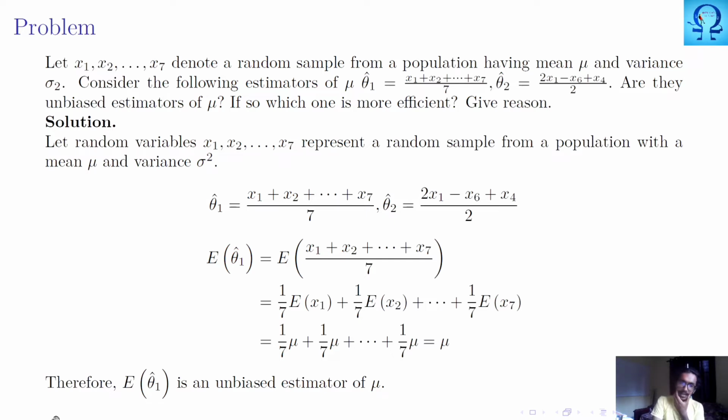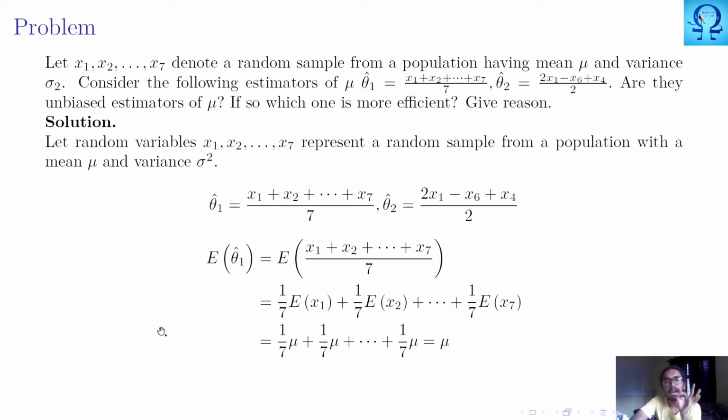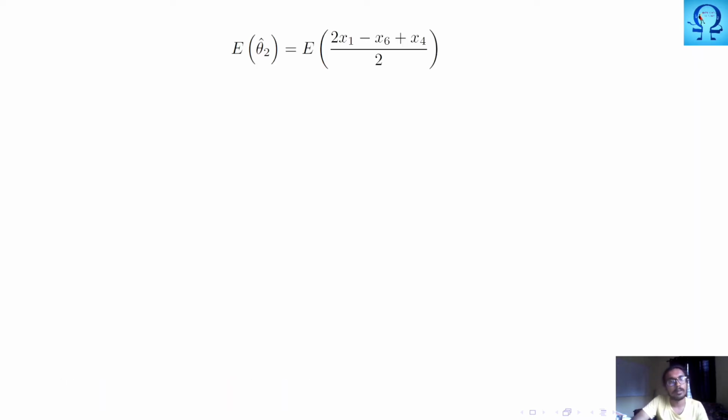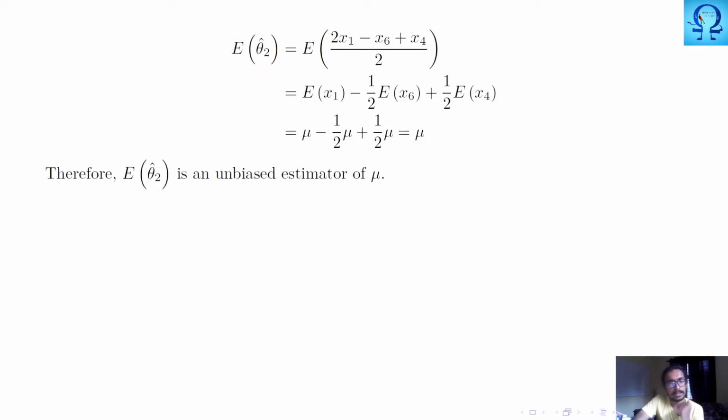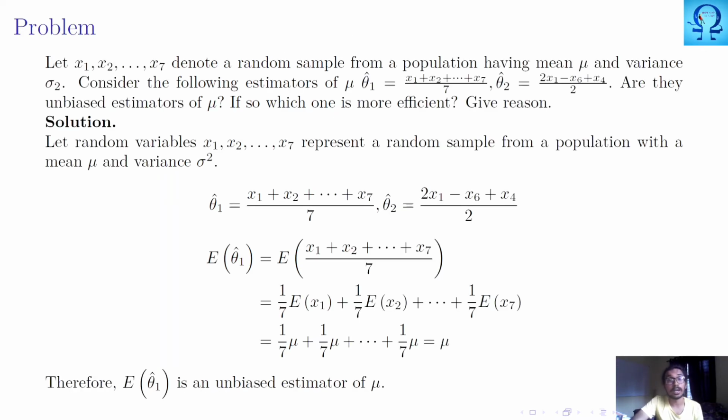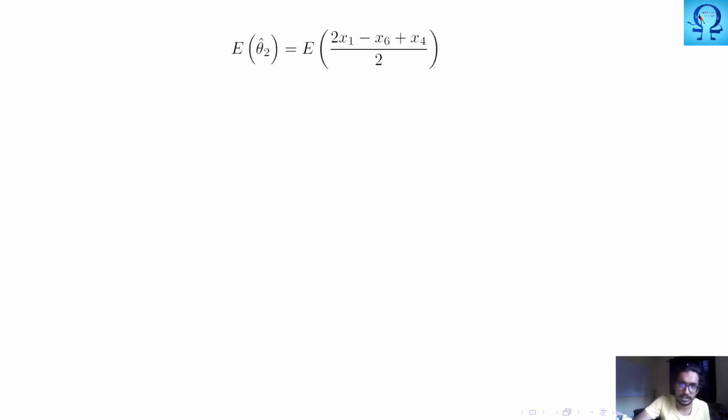This confirms that theta 1 hat is an unbiased estimator of mu. There is again a typo. It is not E of theta 1, it is simply that theta 1 hat is an unbiased estimator of mu, since expectation of theta 1 hat is mu. Moving further, now we are going to check for this. In a similar way, if we apply the property of expectation, we get this also as an unbiased estimator of mu. Now we need to find the variance to check which one is more efficient.